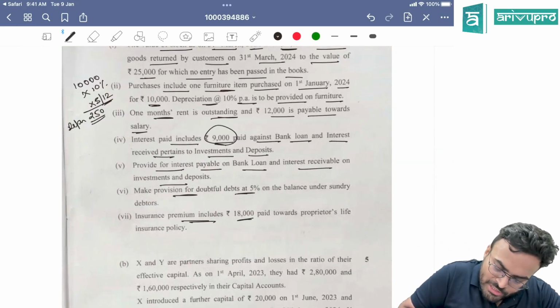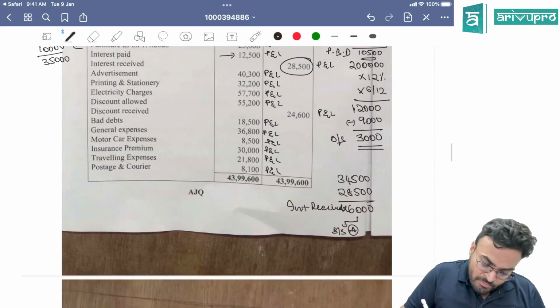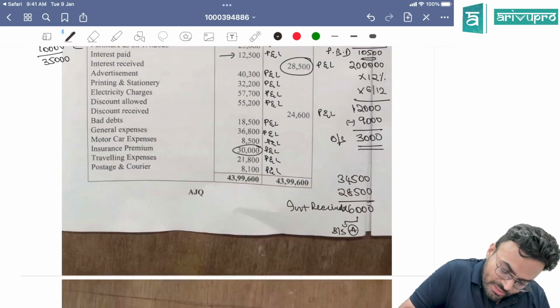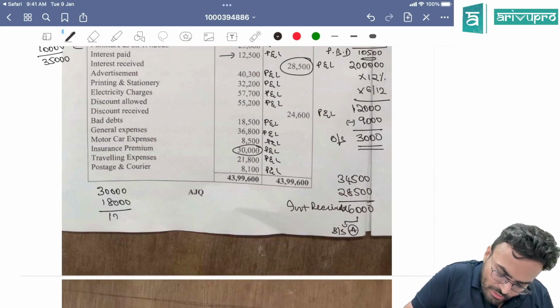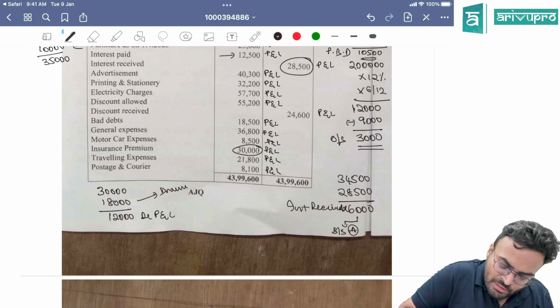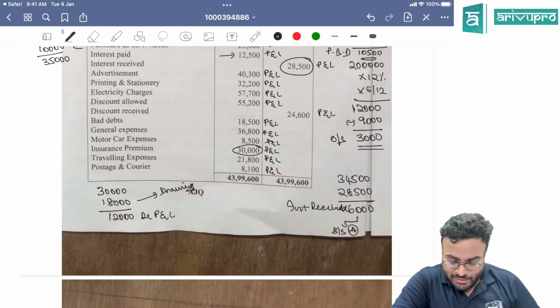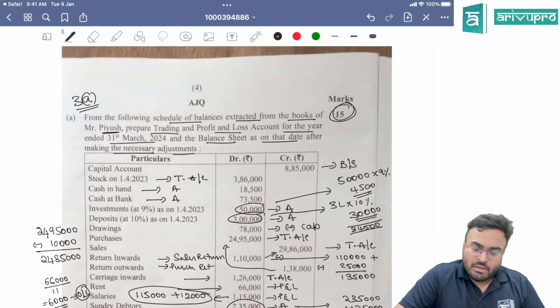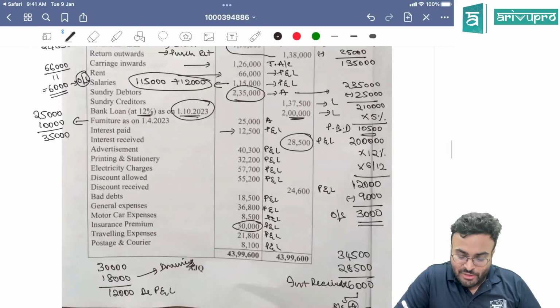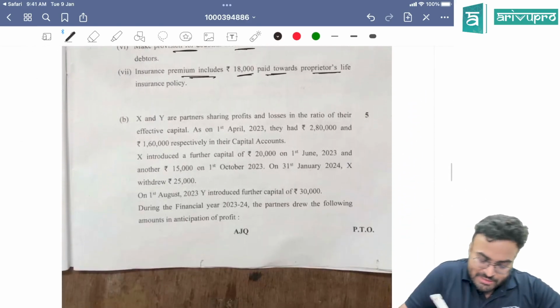Insurance premium includes 18,000 paid towards proprietor's life insurance policy. Insurance premium is 30,000. Out of 30,000, you are going to remove 18,000. Only 12,000 will be debited to P&L, and this 18,000 will be taken as drawings. If it is drawings, it is going to be subtracted from the capital. Clear? This was your 15-mark question, Trading, P&L, balance sheet. Easy 15 marks. The same thing we have solved in our marathon classes as well. Yes, let's go to B.